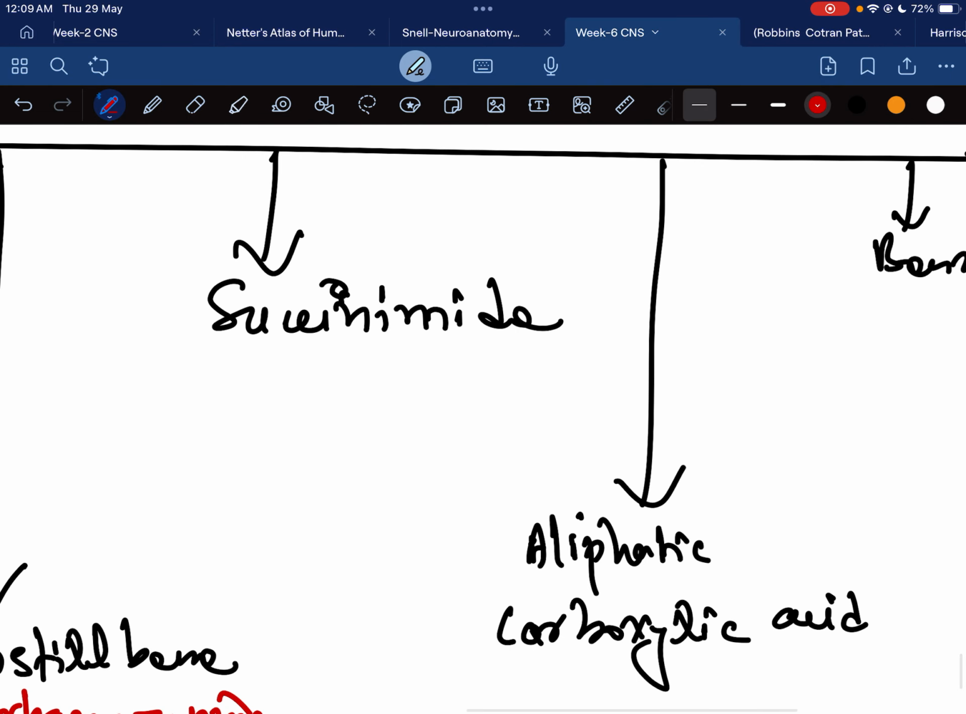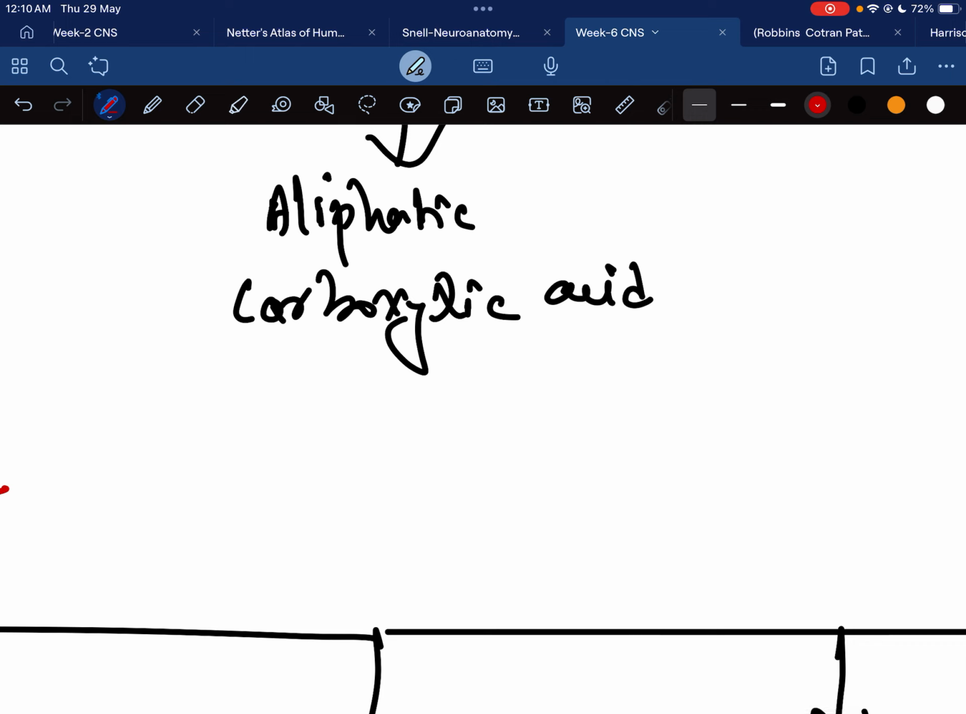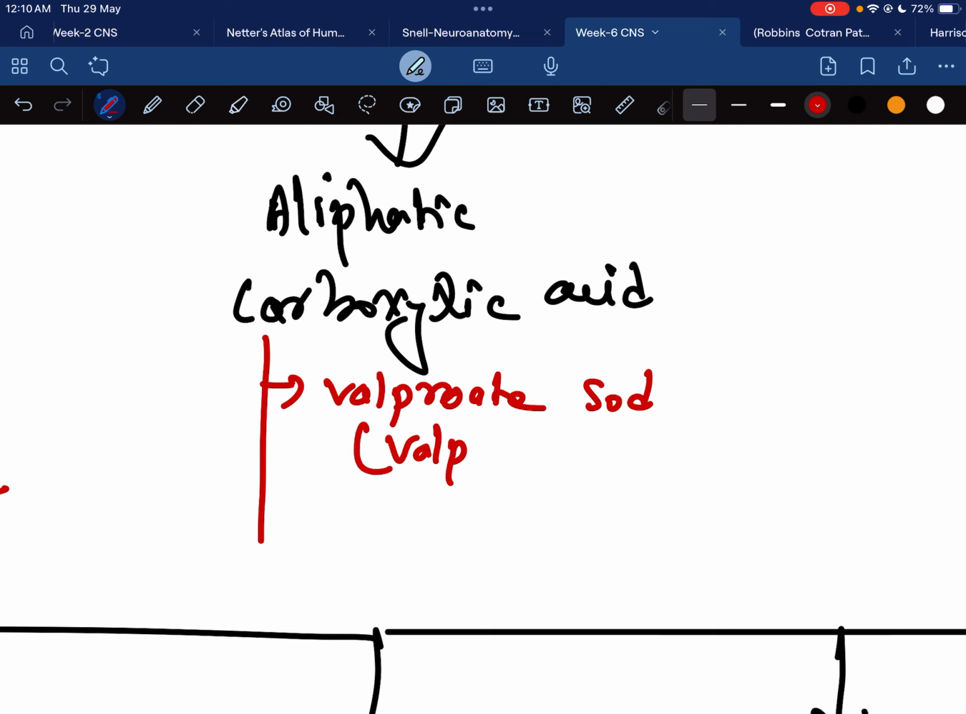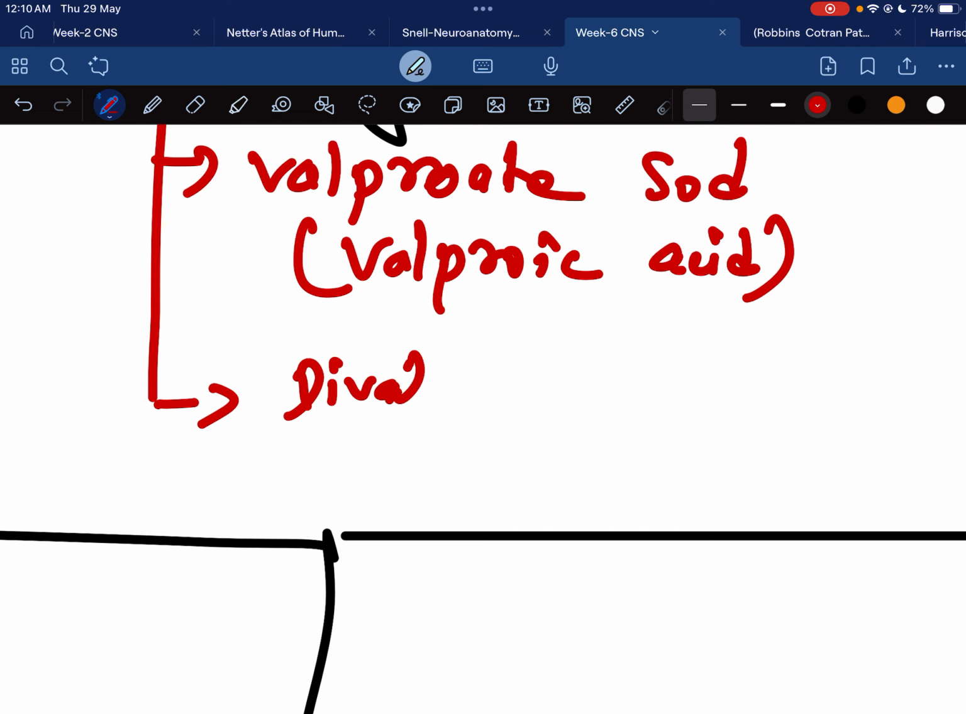Now moving on to succinimide, there is ethosuximide. Then when we move on to the aliphatic carboxylic acids, there are two drugs. One is valproate sodium, which is also known as valproic acid. Then the other drug is divalproex.